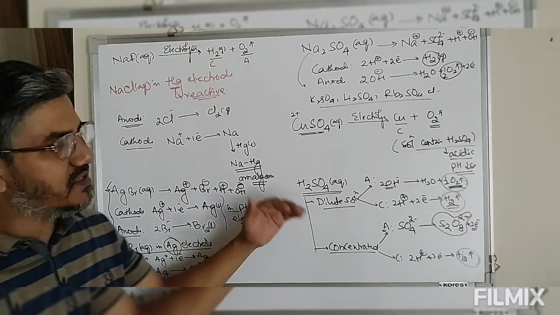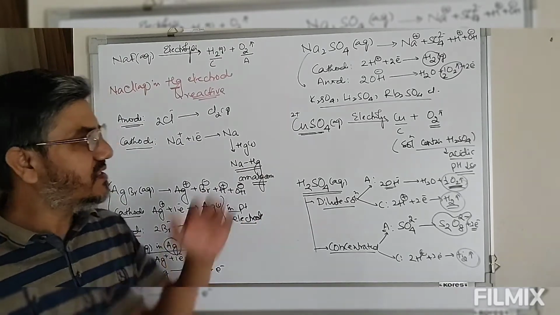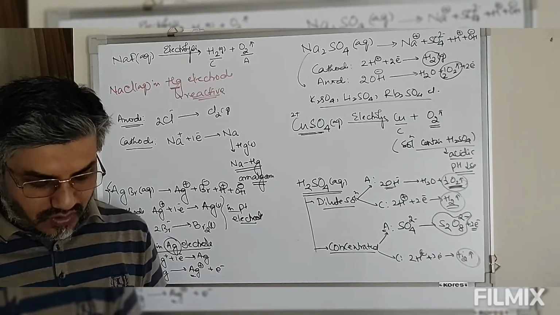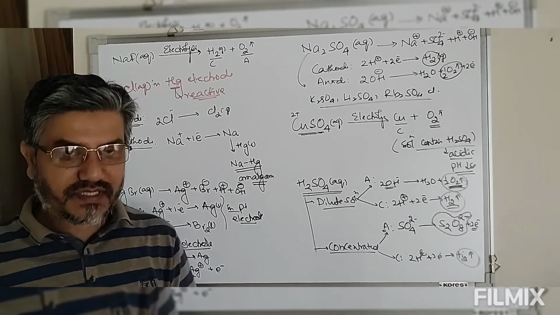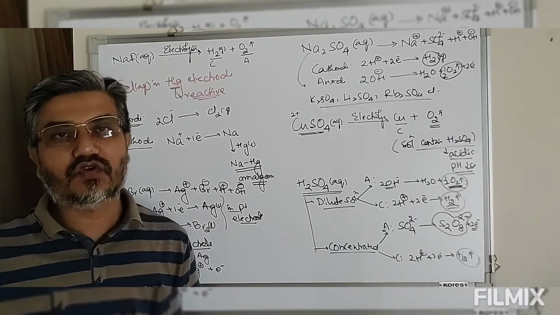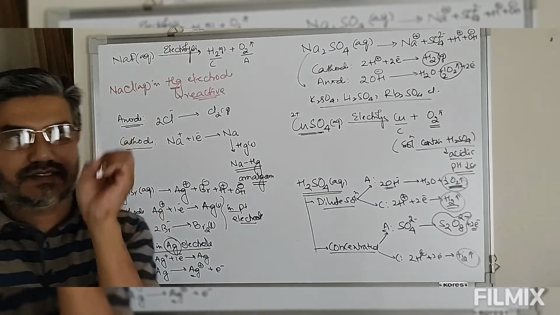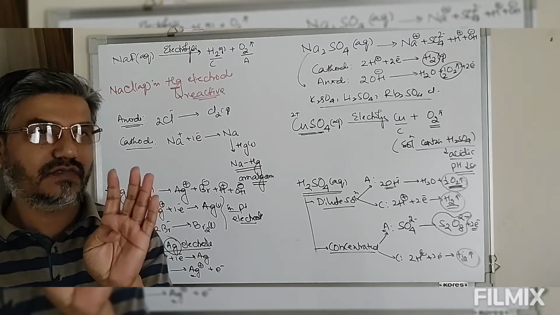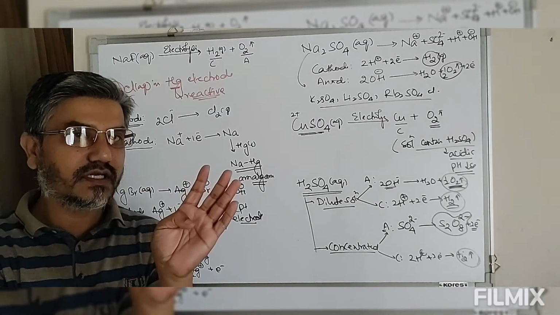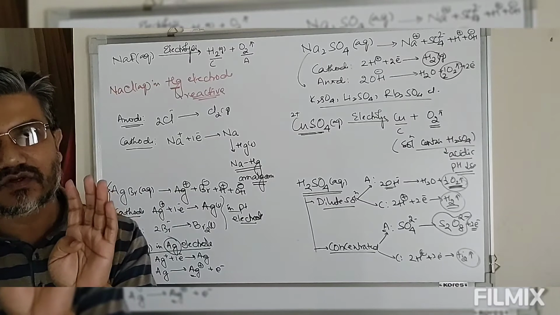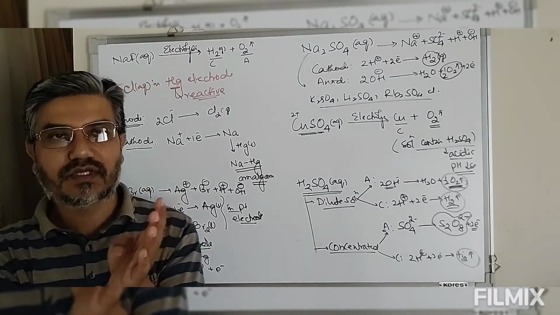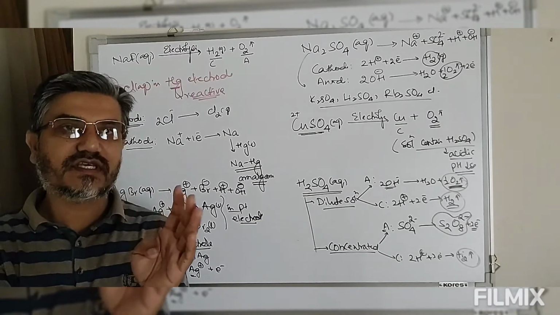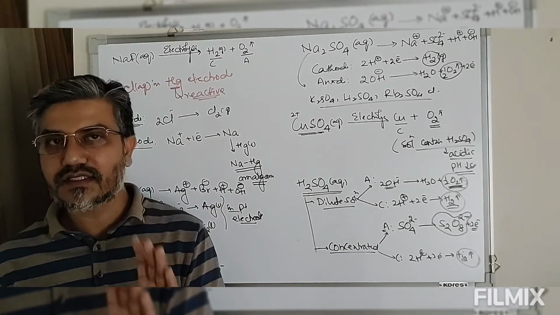So look at this. In all these cases, these are some of the typical examples of electrolysis of salts. In all this, what we have observed is that the products of electrolysis depend on some factors. First, the nature of the electrode that is used, because in some cases we are using an inert electrode, in some cases a reactive electrode. Whenever we use a reactive electrode, the products are different from when the same reaction is carried out with a non-reactive electrode.